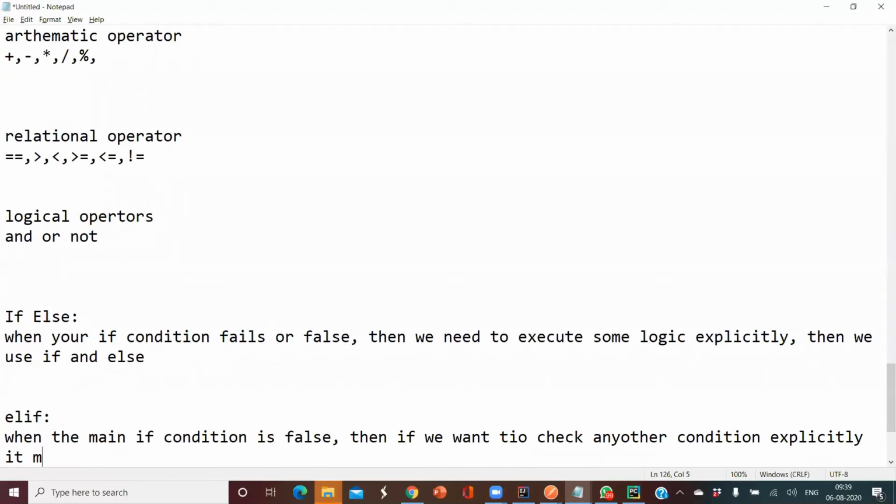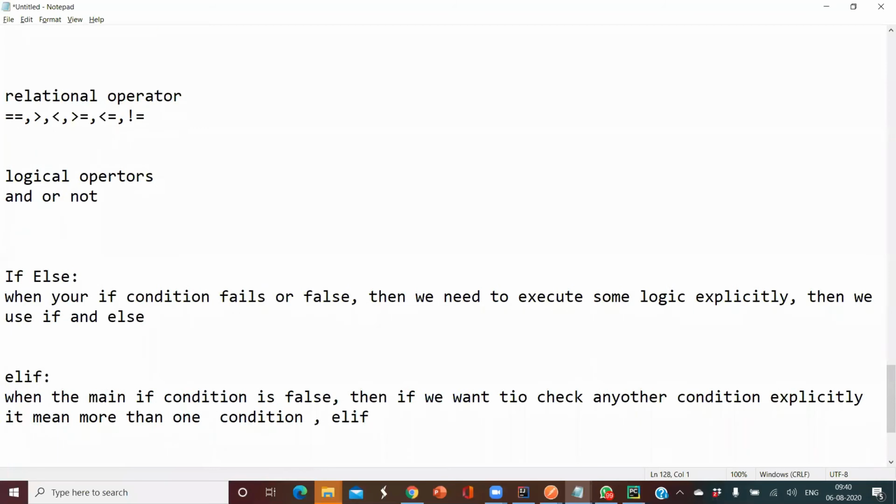It means that if you want to check more than one condition, then we use else if. So how is it going to work?